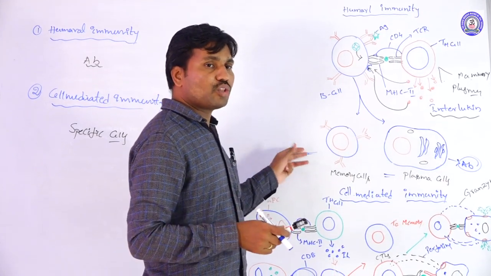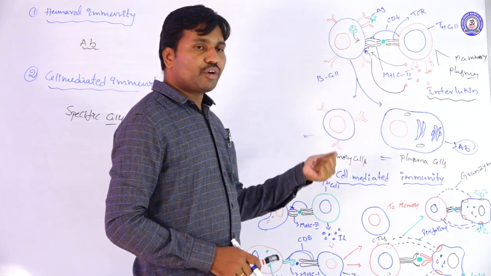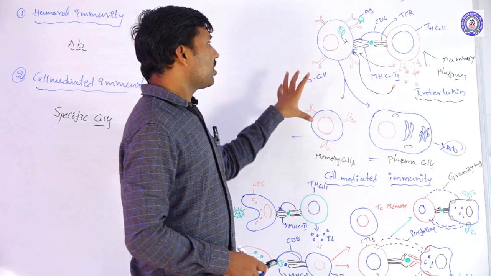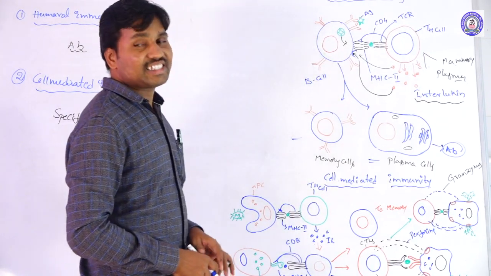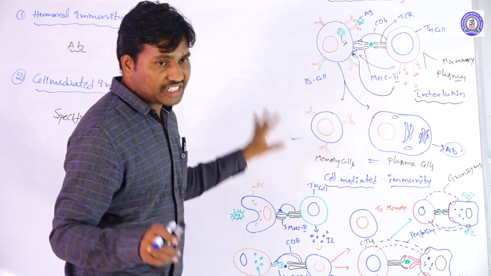Antigen, antibody. What are those? Neutralization, opsonization, clumping, agglutination, complementation. So these are all the reactions that occur in humoral immunity. The result of humoral immunity is the antigen-antibody reactions.